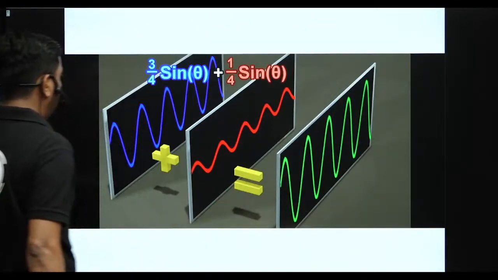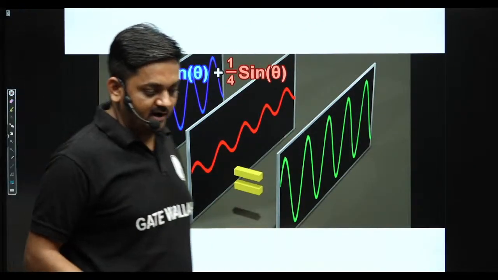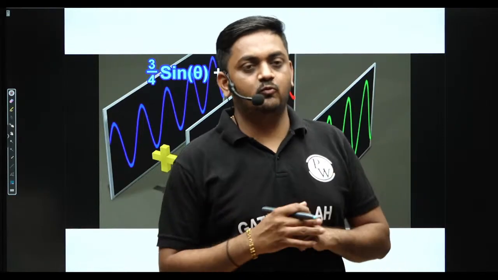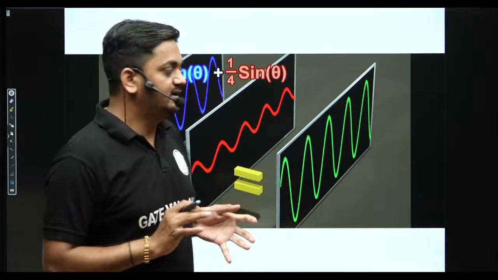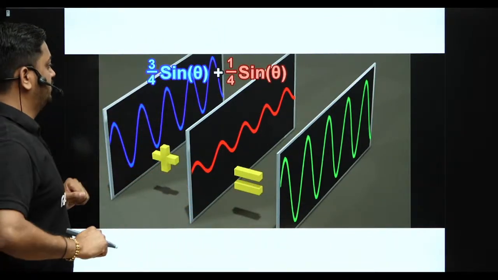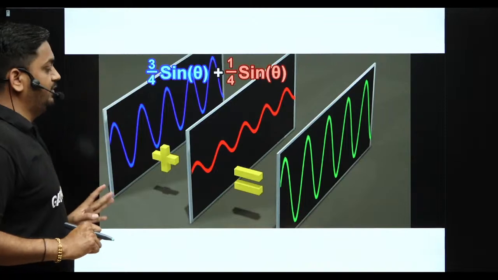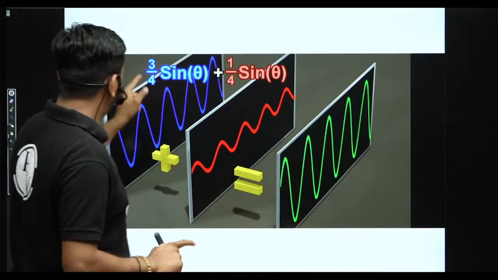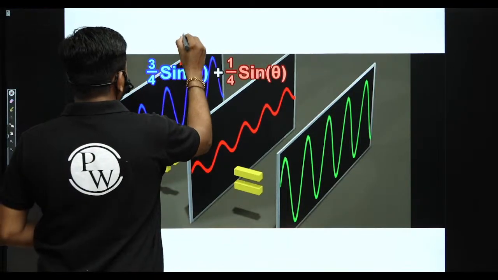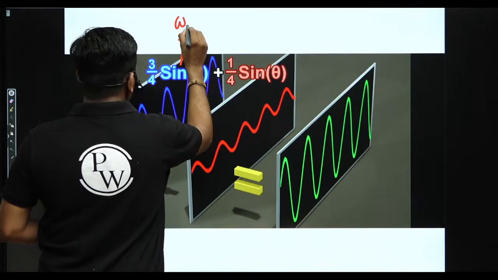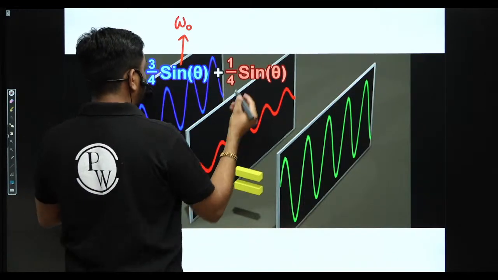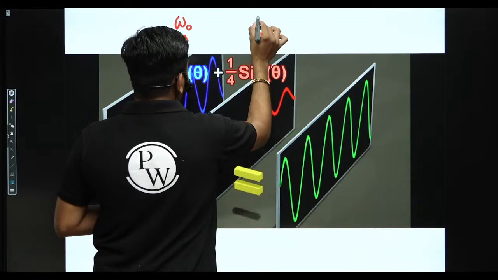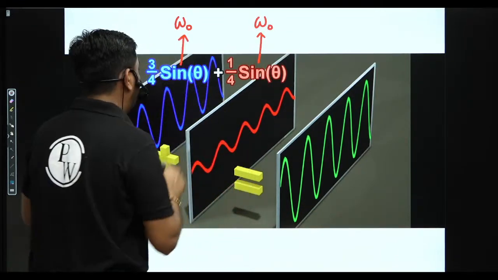Clear? Now this is the interesting part. This is a very interesting part, guys. Now what we are going to do here, we are adding two sinusoidal signals with different amplitude but same frequency. One sinusoidal function is 3 by 4 sine theta, and the frequency of this signal is omega 0, and here one more sinusoidal function 1 by 4 sine theta, and this signal also has the same frequency omega 0 but different amplitude.